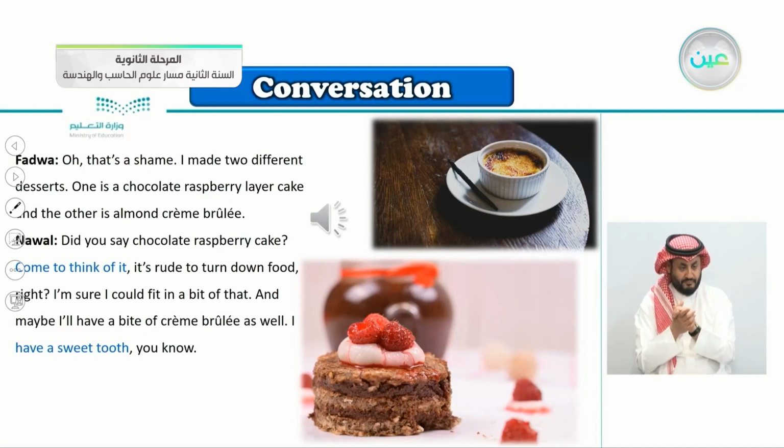Dessert one is a chocolate raspberry layer cake, and the other is almond creme brulee. Did you say chocolate raspberry cake? Come to think of it, it's rude. As I said before, rude means not polite.